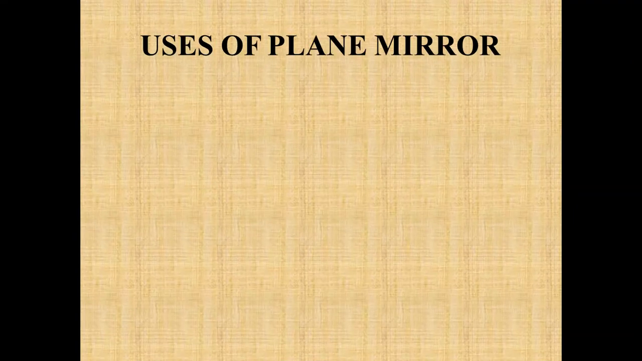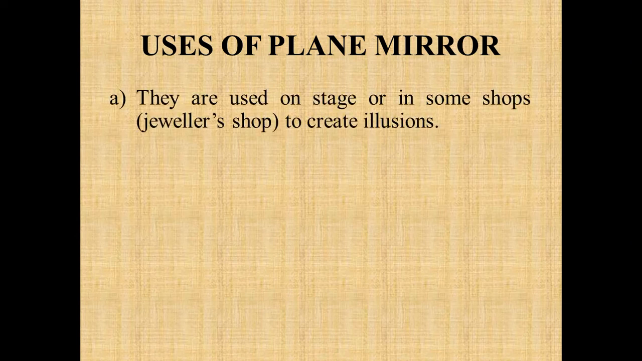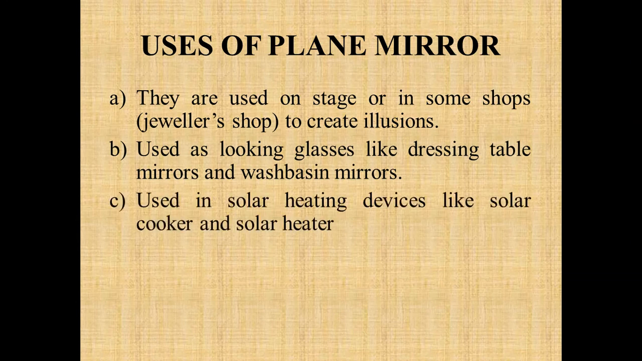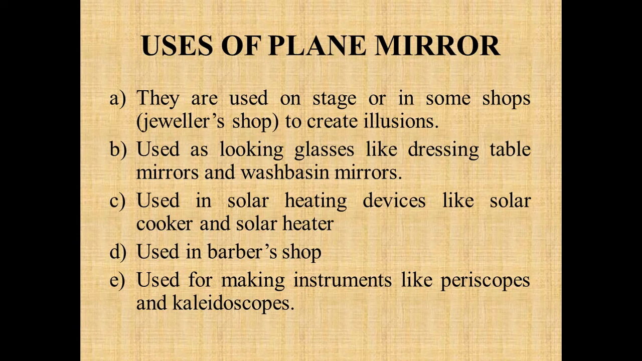So let's discuss a few uses of plane mirrors. They are used on stage or in shops to create illusions. They are used as a looking glass in dressing table mirrors. They are also used in solar heating devices like solar cookers and solar heaters, where mirrors are used as reflectors. They are used in barber's shops, and a very important use of the plane mirror is for making instruments like periscopes and kaleidoscopes.